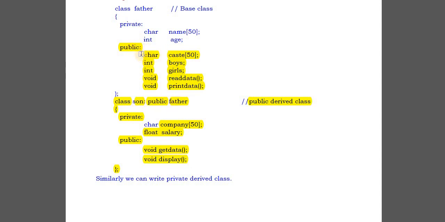So the son class already has its own 4 members, plus it will get 5 members of the father class. So a total of 9 members can be used by this son class. So this is inheritance. This is the example of inheritance.